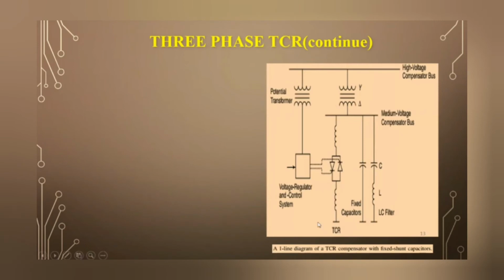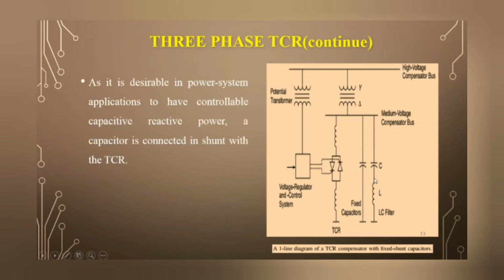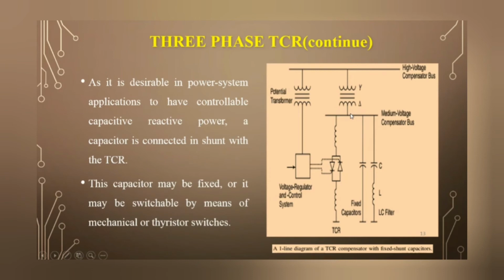So this is the complete diagram of the TCR with a shunt capacitor present, and LC filters are there. As it is delivering power system application to have controlled capacitive reactive power, a capacitor is connected in shunt with the TCR. The function of the capacitor is to supply the reactive power into the transmission line. This capacitor may be fixed or switchable by means of mechanical or thyristor switches.